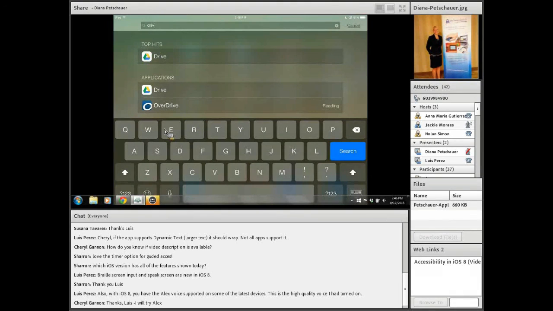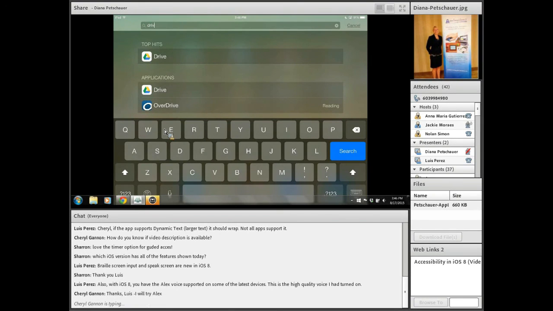But overall, the idea of Google Drive and Dropbox is what's called cloud storage. And so cloud storage, sometimes that cloud is a mystery to people. Cloud storage allows you to save everything that you typically would in your documents. So if you are used to saving a Word document or PDF or Excel spreadsheet or PowerPoint in your documents or on your desktop, you can also save them to Drive or Dropbox. The difference is they are available from any device at any location, so you won't lose them.